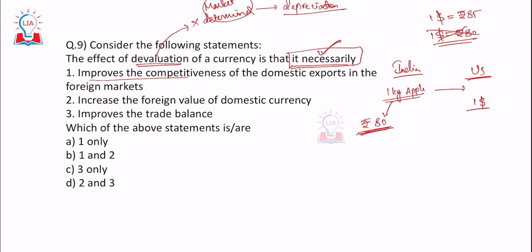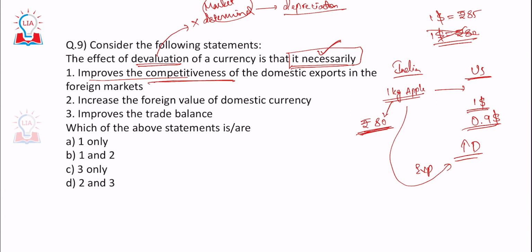1 kg is rupees 80 in India. But when you go and sell it in the US, do they have to spend 85 rupees to buy $1 now? No. They are supposed to buy it at a lesser price, which means probably they are supposed to spend $0.9 to buy the same 1 kg of apples there. So the price reduced for them. Will they demand more or less? They will demand more, which means India has to export more. So competitiveness increased, that is for sure. Second, increase the foreign value of domestic currency. Does the value of our currency increase? No, absolutely not.